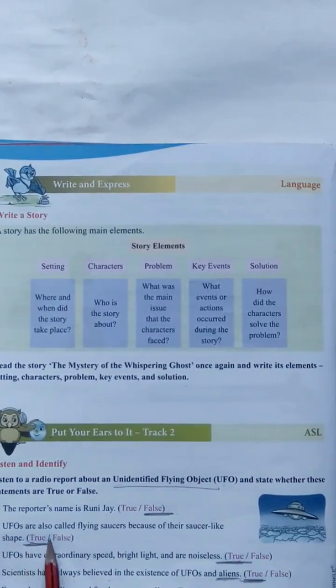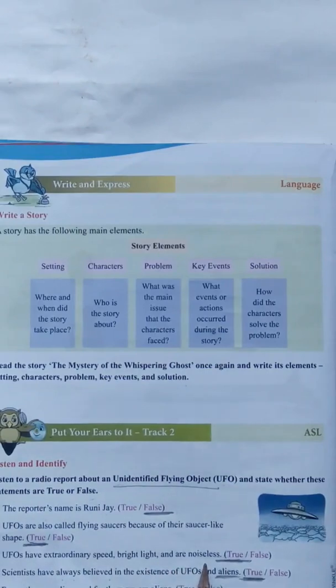Second one, UFOs are also called flying saucers because of their saucer-like shape. Yes, this is correct. Underline the true word. UFOs have extraordinary speed, bright light and are noiseless. Yes, they have extraordinary speed, bright light and they are noiseless also.